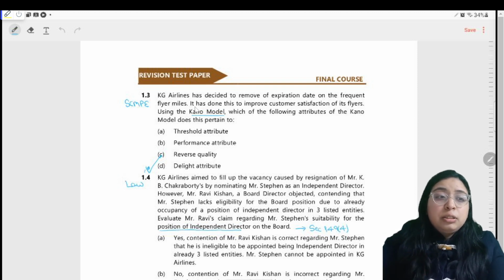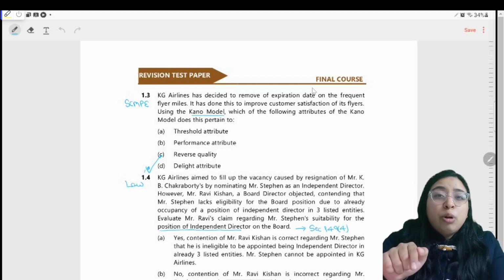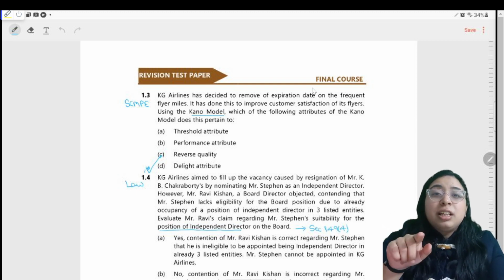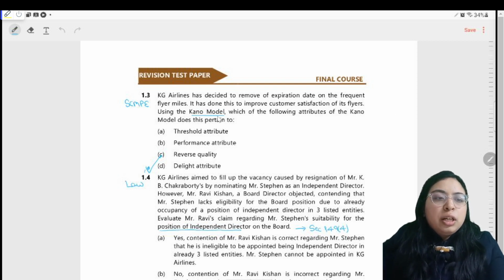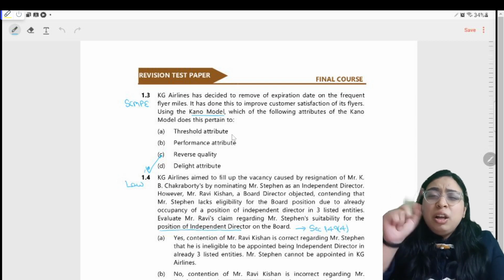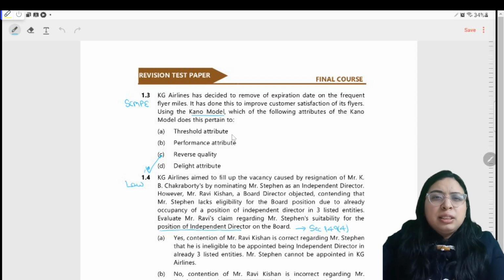But in this case, KG Airlines had decided to remove the expiration clause. The customer was not expecting this, but it was given as a surplus, so the customer is more satisfied. It has been done to improve customer satisfaction. Using the Kano model, which of the following attributes of the Kano model does it pertain to? If you are an old student or you have given the exam in the old course, you will understand that this Kano model was not covered in SCMP. So I got a slight lead that it might be there in SCMP.